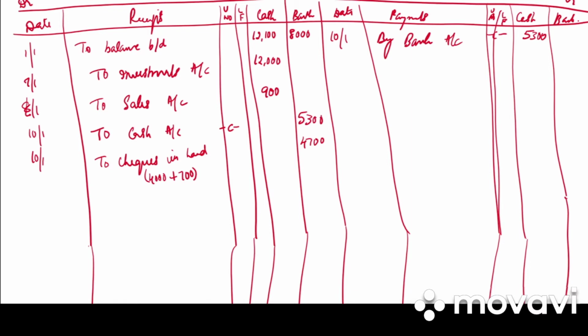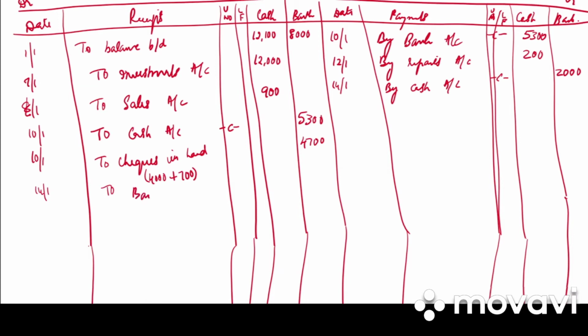Next, on 12th we have paid for repairs. So by repairs account 200. Then drew a check for office use and for personal use 1,400. So by cash account, it is a contra entry in bank column 2,000.